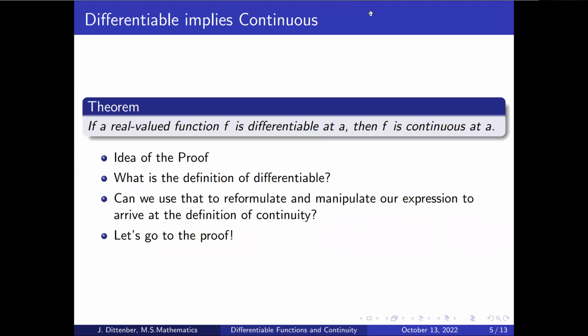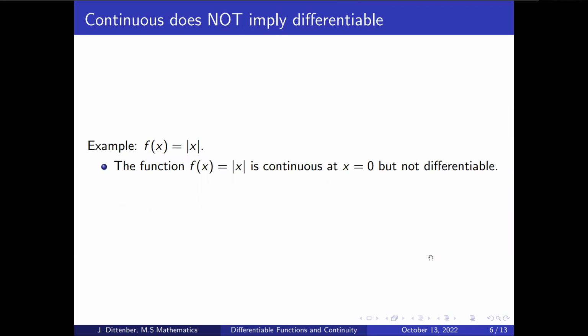So the example I'm going to use is the absolute value function. The absolute value function f of x equals the absolute value of x is continuous at 0, but it is not differentiable at 0. So f prime of 0 for this function does not exist. The function does have a derivative, but it's a piecewise function. Well, of course, absolute value of x is also a piecewise function.